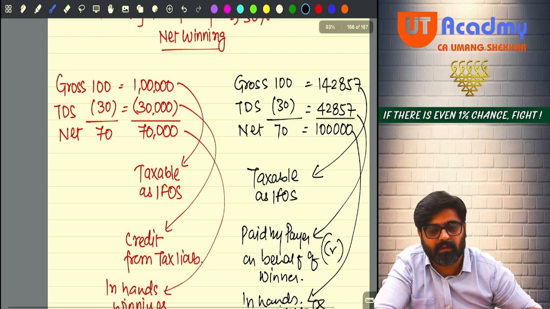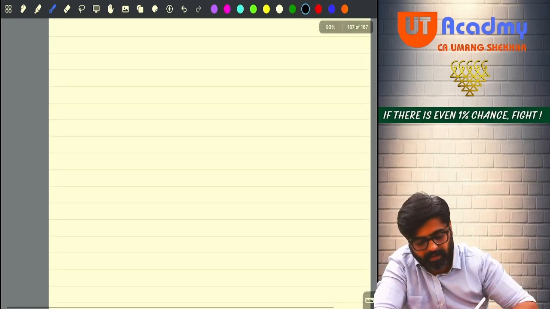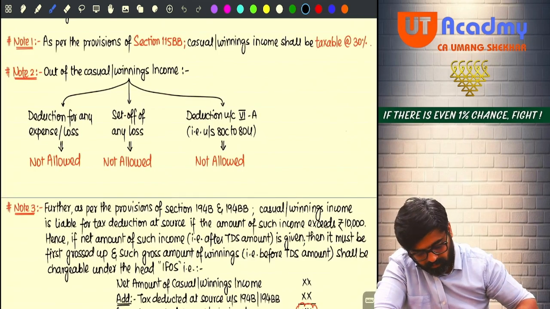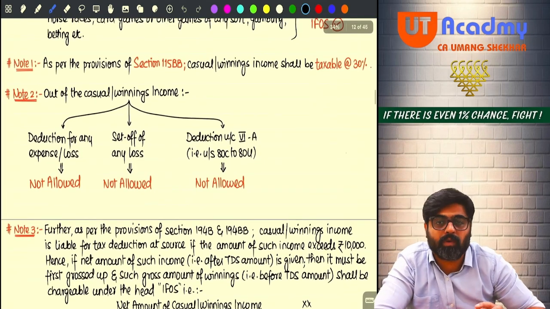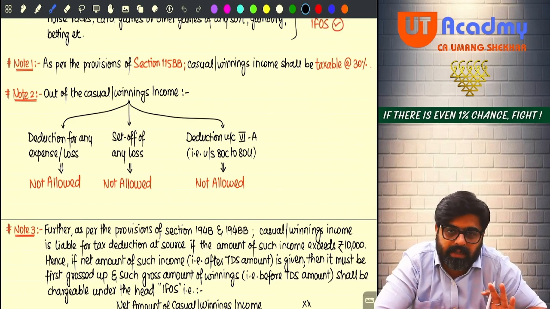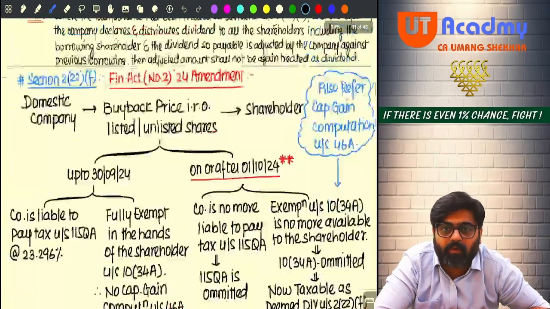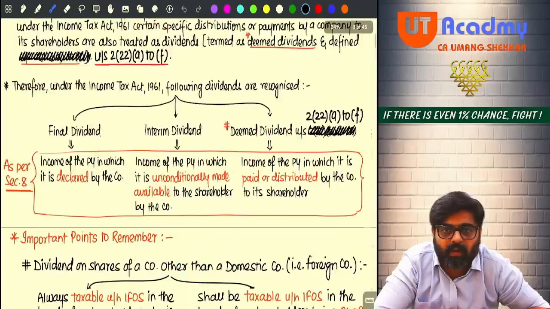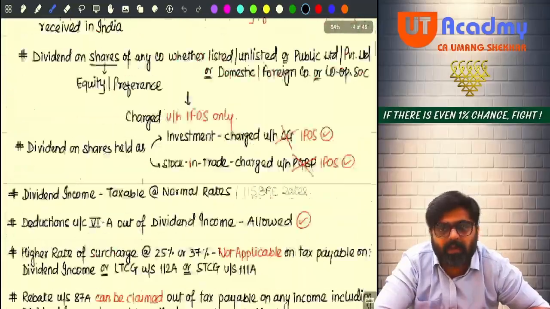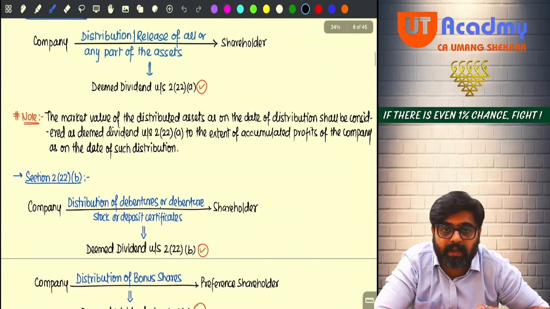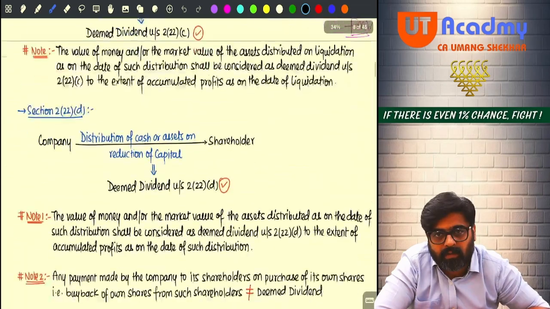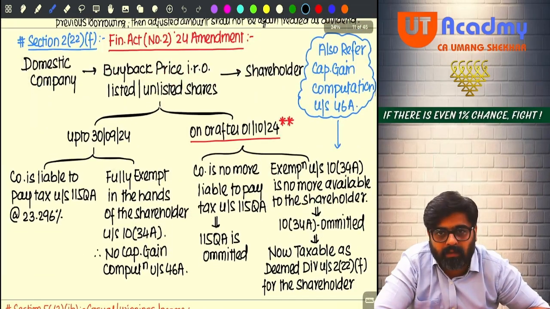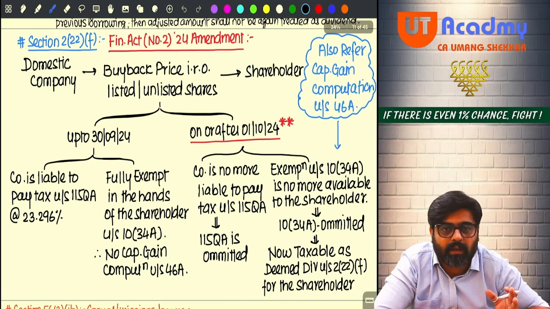Sure, sir. This is the end of winnings. Okay. See, this is the end of winnings. So winnings income, out of all the incomes which are taxable under the head Income from Other Sources because of specific charge, one was dividend that we completed. All the dividends we have completed, yes or no? All the types of dividend we have completed. We have completed the entire discussion, important things to be remembered while charging the dividend to tax. Then we saw winnings income also. Okay, and after winnings we are going to see now other incomes.